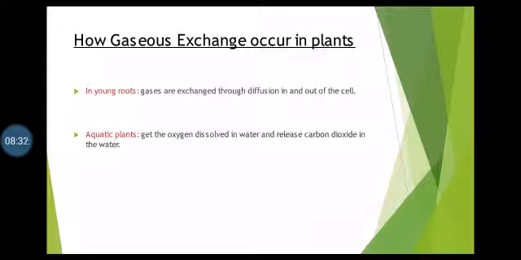How does gaseous exchange occur in plants? In young roots, gases are exchanged through diffusion in and out of the cell. So in young roots, gases are exchanged by the process of diffusion. These gases are exchanged between the soil and the young roots. How in aquatic plants? In aquatic plants, the plants are present in water, so they get the oxygen dissolved in the water, and they also release carbon dioxide into the water.